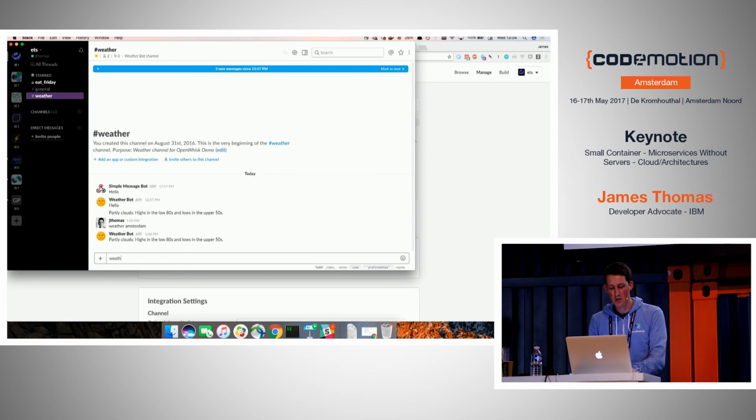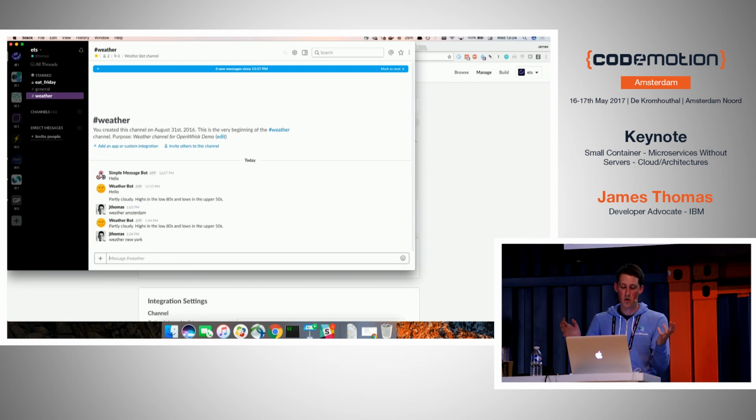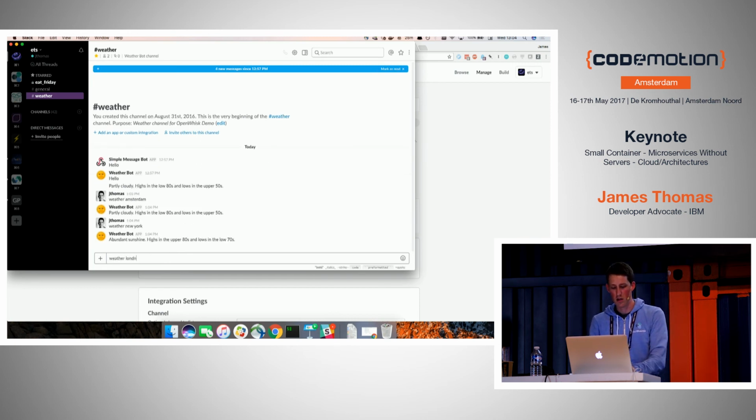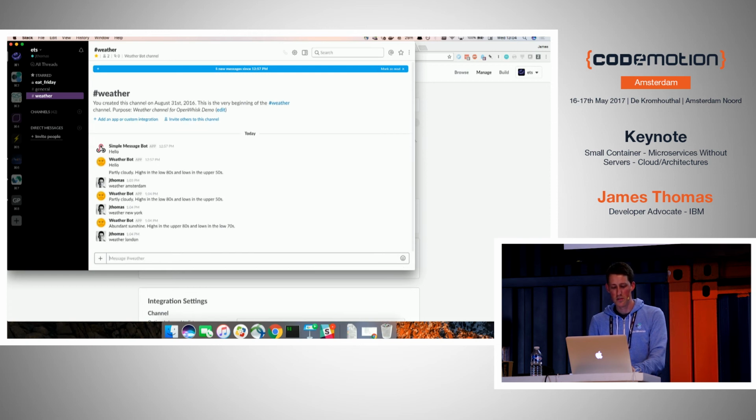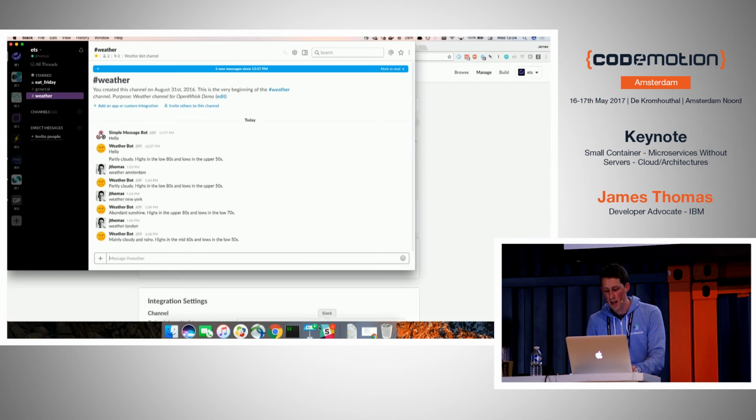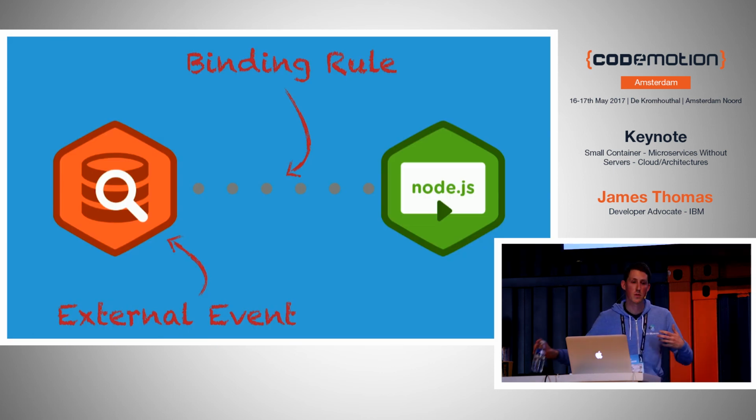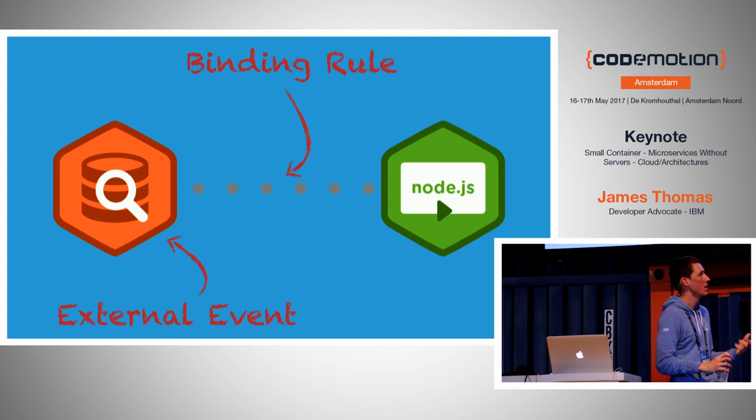And to show it's not fake, I can say, like, weather New York or weather London, probably raining. Yeah, probably raining. Can't wait to go home. And you can see, using the API gateway approach, it makes it super easy to create public endpoints for serverless functions and build APIs and microservices in the cloud really, really easy.